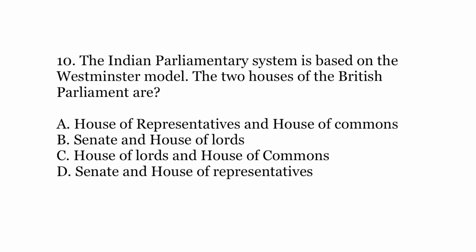Last question. The Indian parliamentary system is based on the Westminster model. The two houses of British Parliament are, so the question is simply asking you to name the two houses of British Parliament on the model of which the Indian Rajya Sabha and Lok Sabha have been formed. The options are A. House of Representatives and House of Commons, B. Senate and House of Lords, C. House of Lords and House of Commons, and D. Senate and House of Representatives.